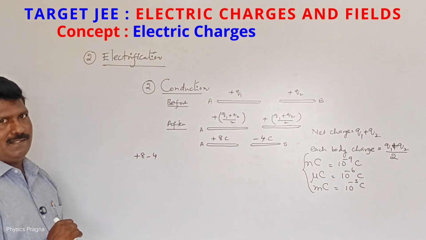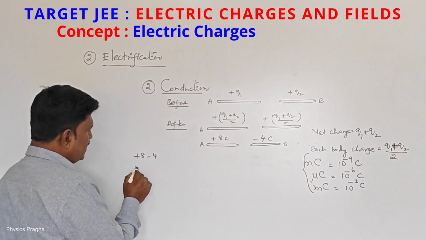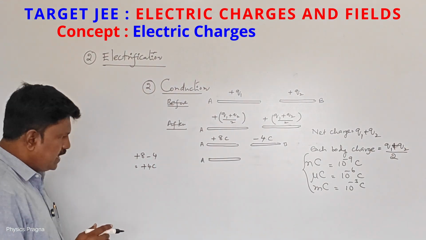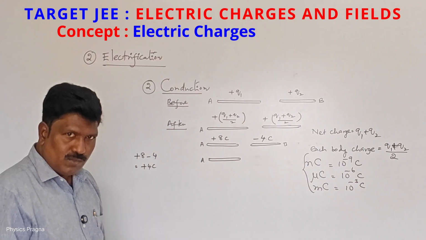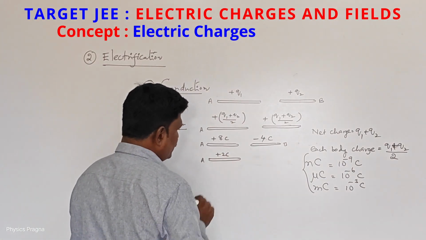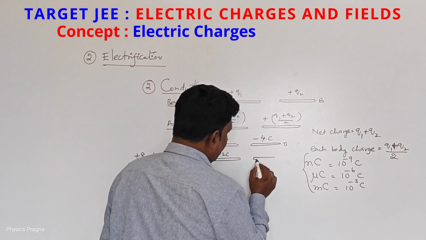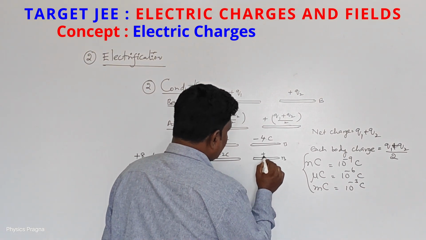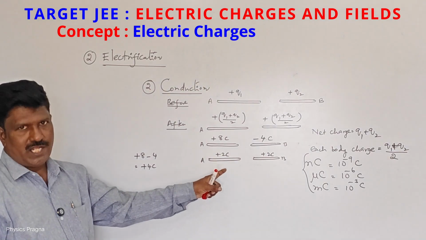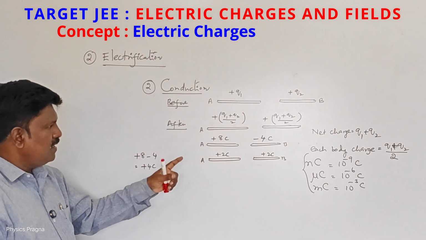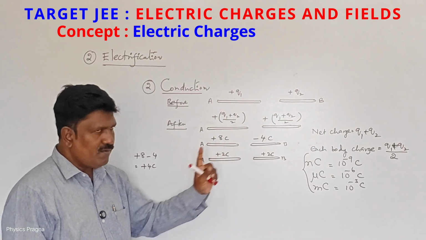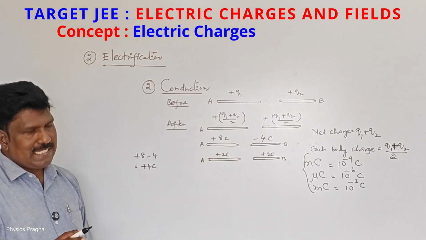So net charge is plus 4 coulombs. Two bodies have to share it. So plus 4 by 2 is equal to 2. So plus 2 coulombs of charge will be on A, and on B plus 2 coulombs will be there. So they are sharing the net charge. After conduction, always the magnitude and type of charge on both the bodies is the same.